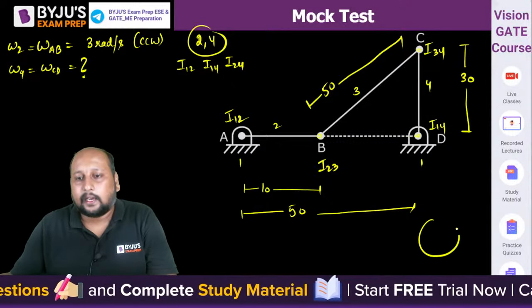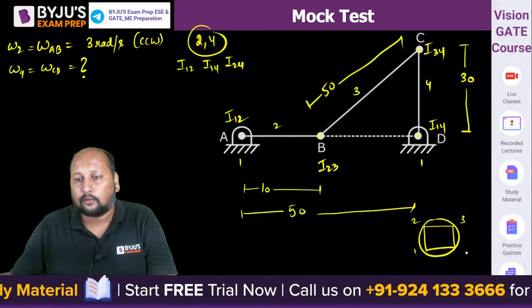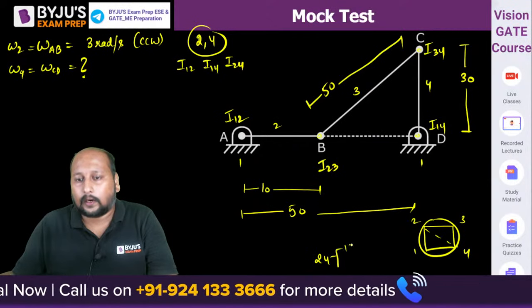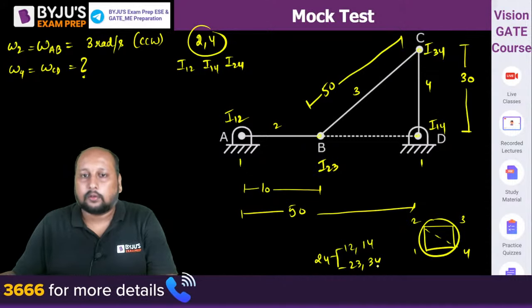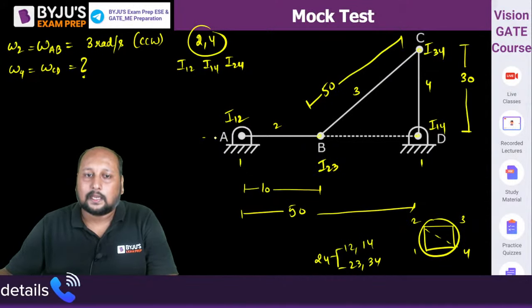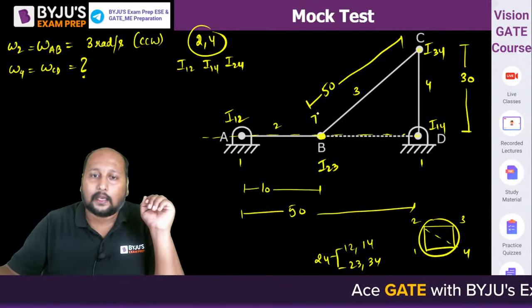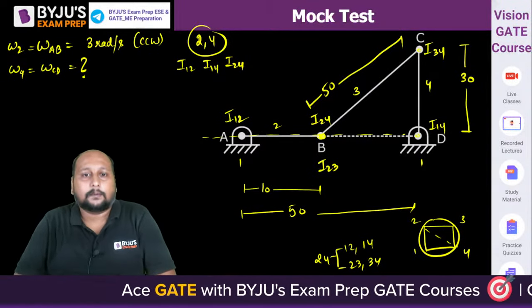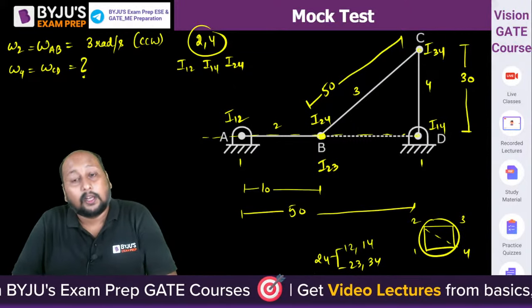So for identifying I24, we have to draw a circle 1, 2, 3, 4, join 2-4. So 2-4 is a combination of 1-2 and 1-4, and 2-3 and 3-4. So 1-2, 1-4 this line, and 2-3, 3-4 this line. So B point itself is your I24. That's it. Now apply the theorem of angular velocities and tell me the value of omega 4 with the direction.